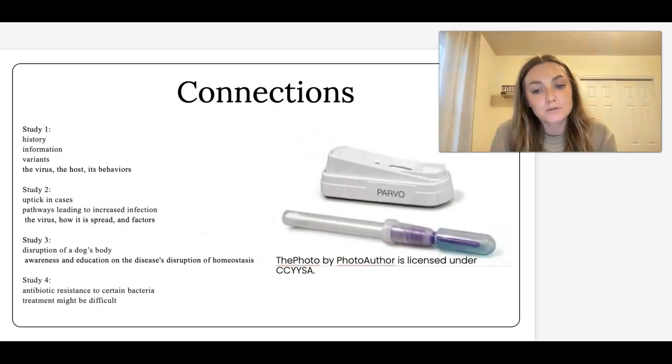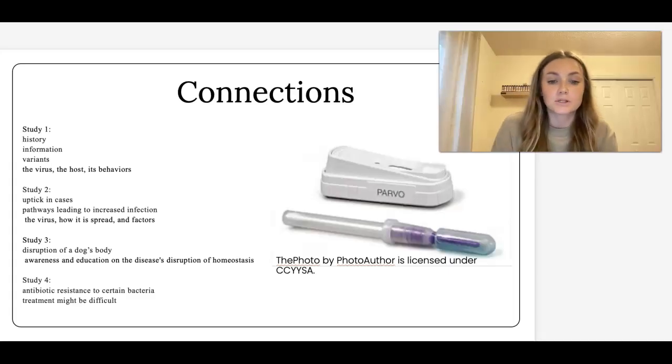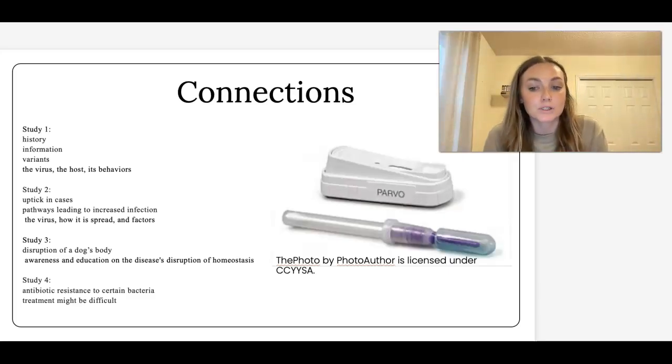Research by Capozza 2023 breaks down the history and presents information on canine parvovirus and the many variants that have arisen since its original discovery. Research like this can be beneficial in my course project as it discusses the virus, the host, its behaviors, and what knowledge and mitigation techniques we currently have to aid in treatment and prevention.